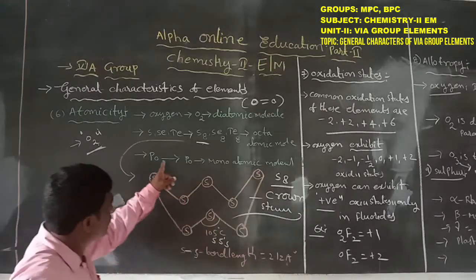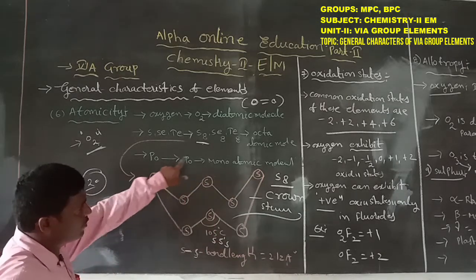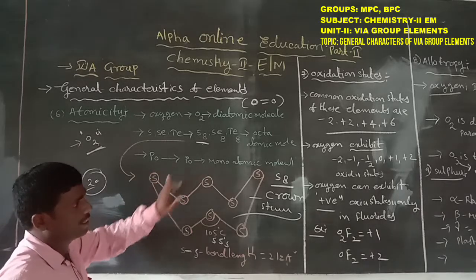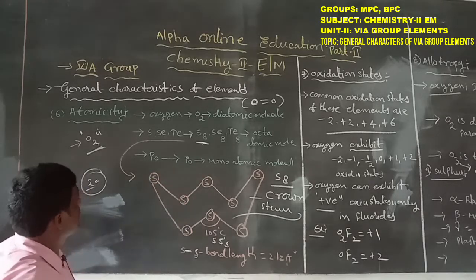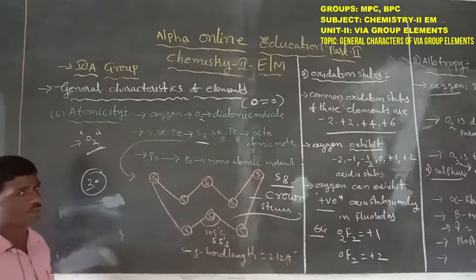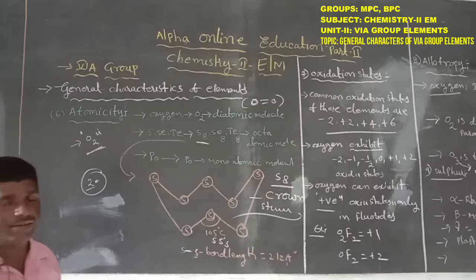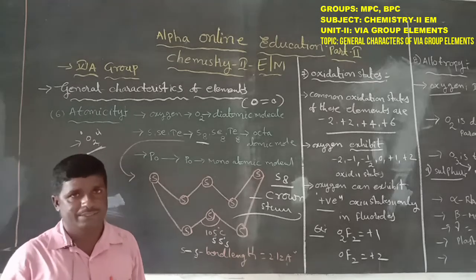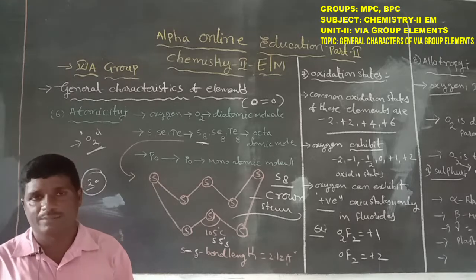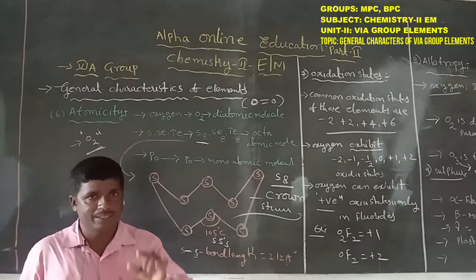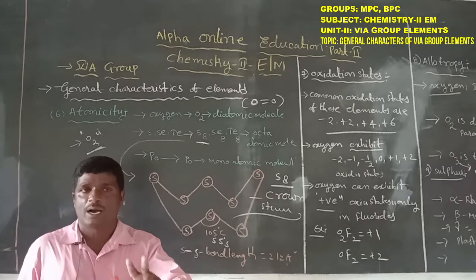Polonium is a monoatomic molecule with only one atom. That is the different atomicity in the 6A group elements. The number of atoms present in a molecule is called atomicity. Oxygen exists as a diatomic molecule, with only two oxygen atoms.